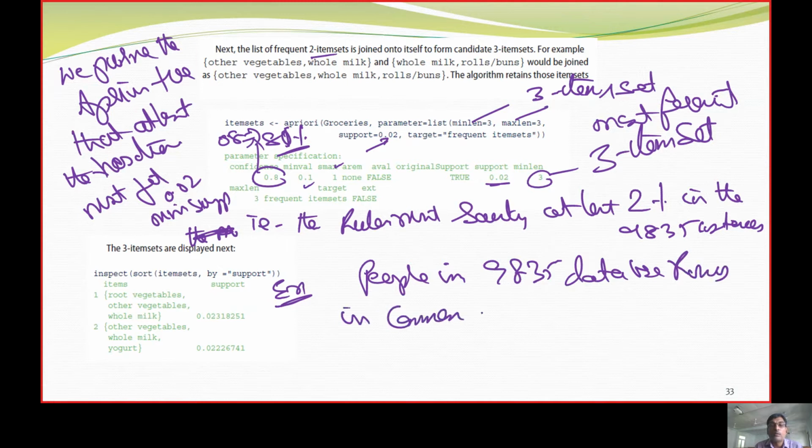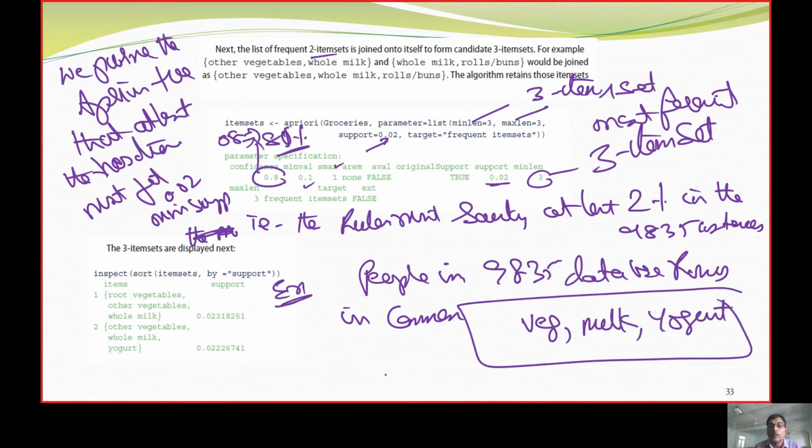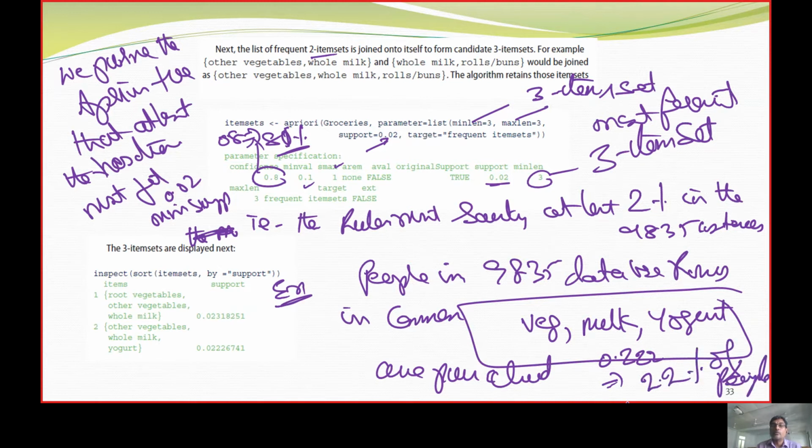In common, vegetables, milk, yogurt are purchased. 0.222 implies 2.2% of people are buying 3 items in common.